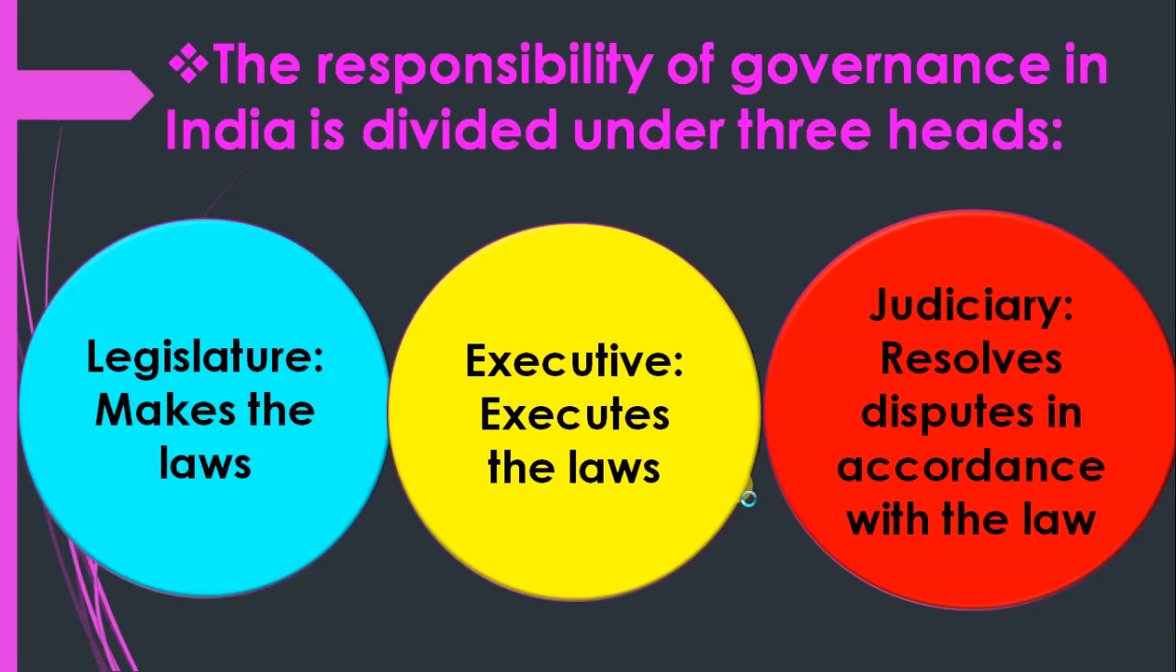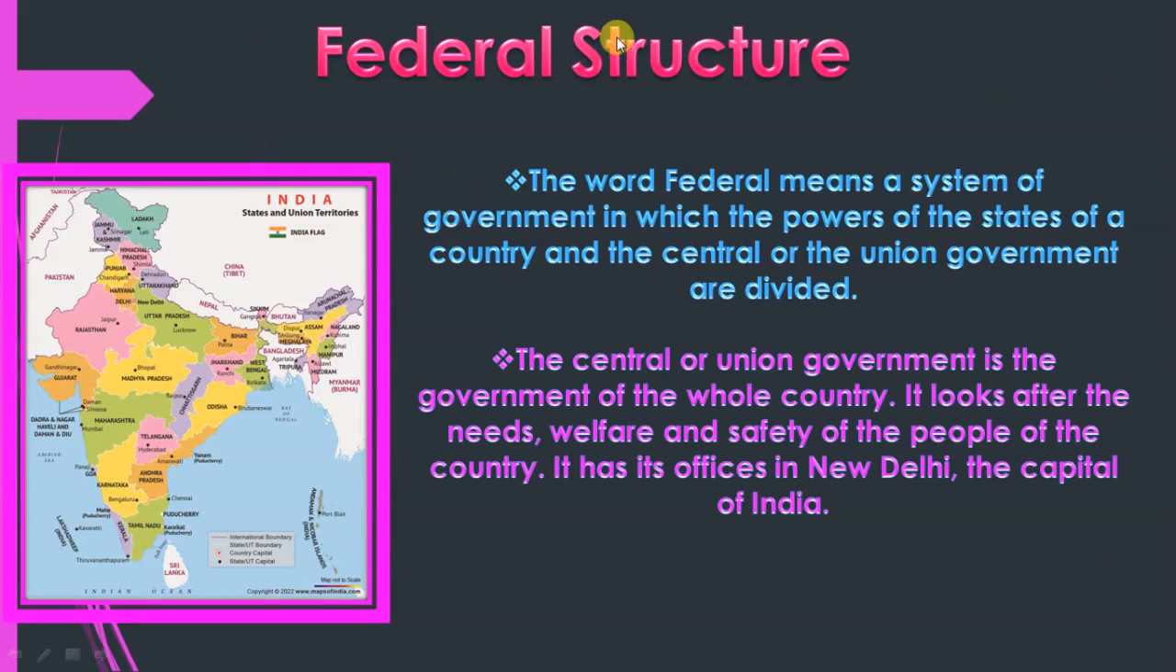Clear? So next part is there, federal structure. What is federal structure? Students always remain confused here. The word federal means a system of government in which the power of the states of a country and the central or the union government are divided. Clear? In simple words you can say in federal structure power is divided between state and central government. Clear? Central government or union government, these are the same.